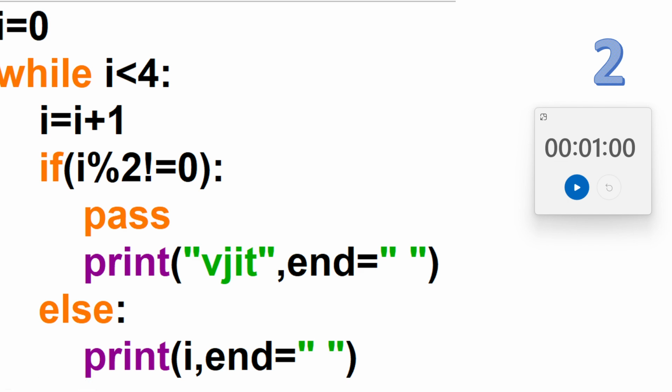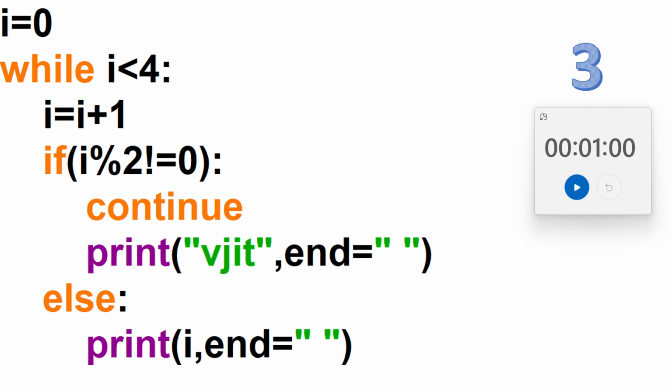So let's go with the next question, third question. And the third question is on your screen, it is here. Now here what I have done is I just replaced the pass with continue here. So try to check whether you are able to solve it or not.